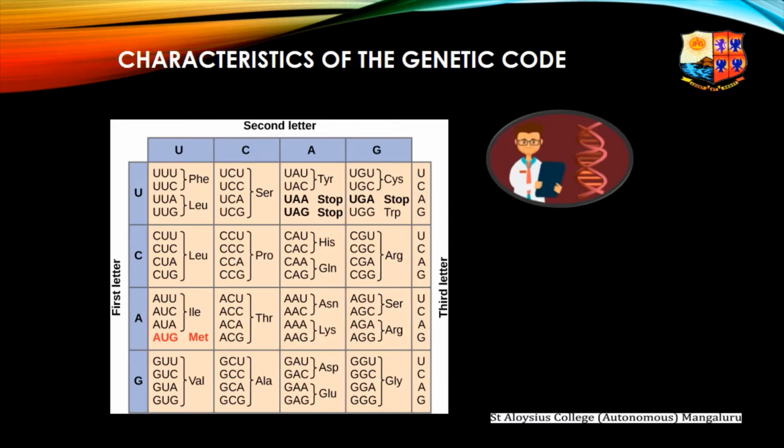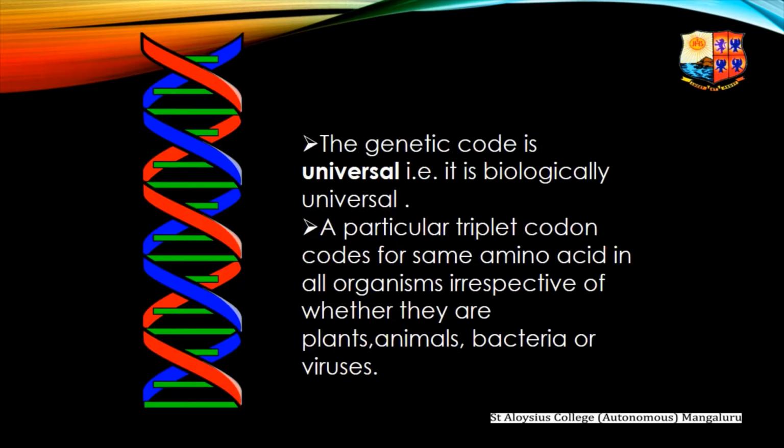Next, coming to the characteristics of the genetic code. The genetic code is universal, that is, it is biologically universal. A particular triplet codon can code for the same amino acid in all organisms, irrespective of whether it's a plant or animal or bacteria, virus, fungi, and so on.